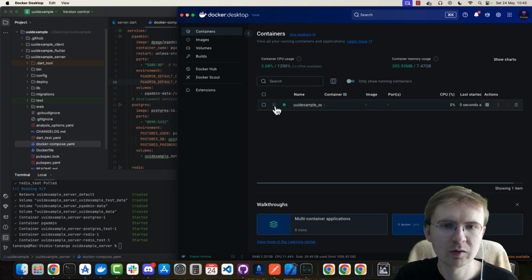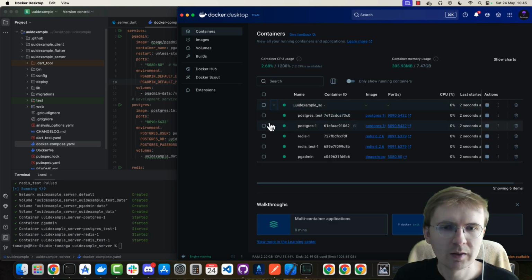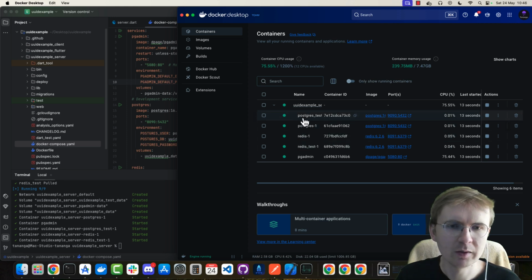Okay, so as you can see, I have everything what I need. Right now I have Docker Redis. You don't need Redis, but it's here by default, so let's keep it. And I also have my pgadmin.